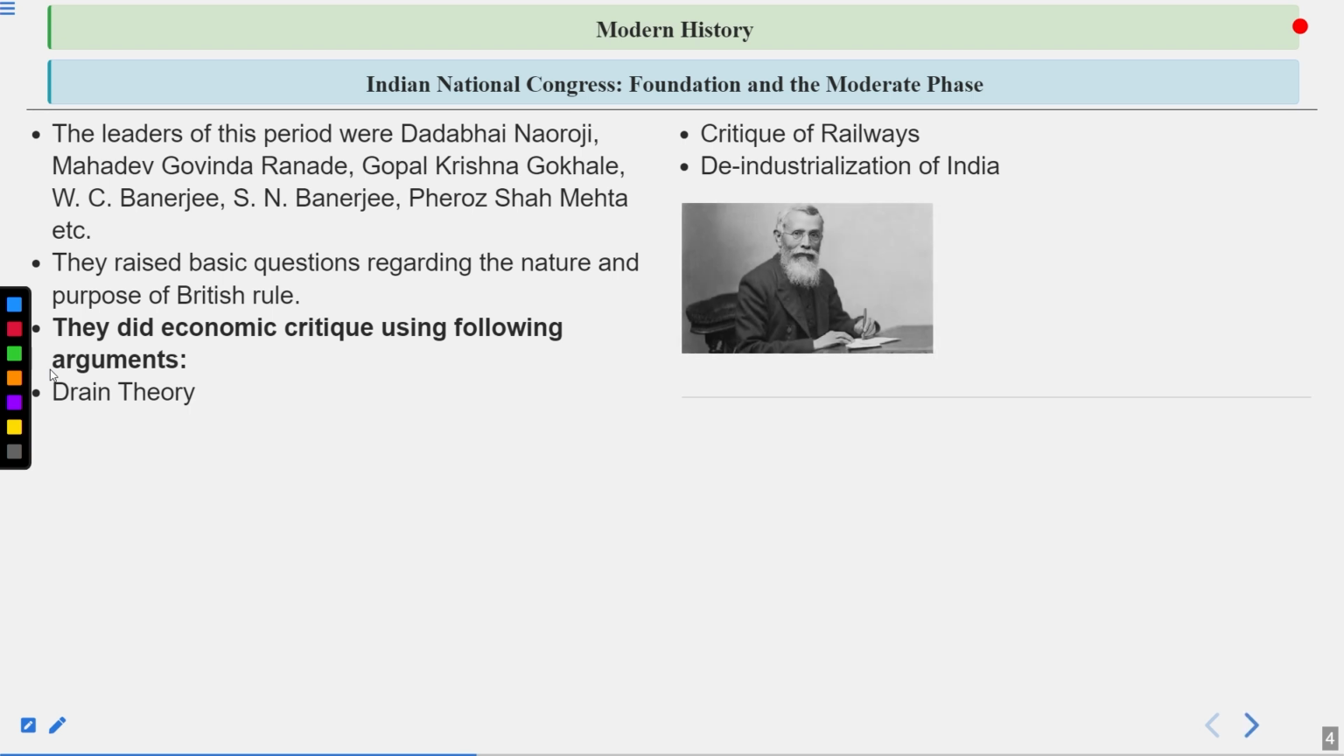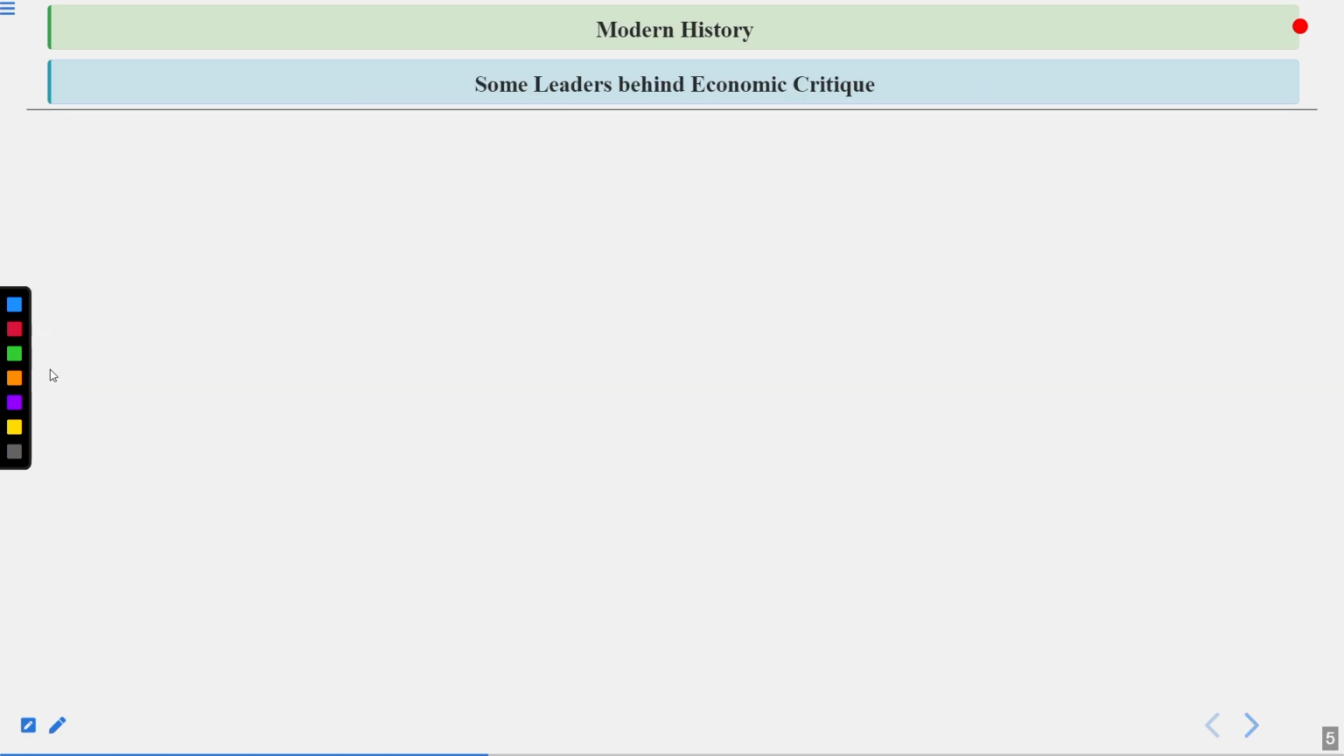So particularly if we talk about the Indian National Congress, in the earlier phase of the Indian National Congress, a lot of different people, like you can see here, were part of it, and they started introducing their theories and creating awareness among the people. Now, some of the leaders behind the economic critique, so let's read about them also.